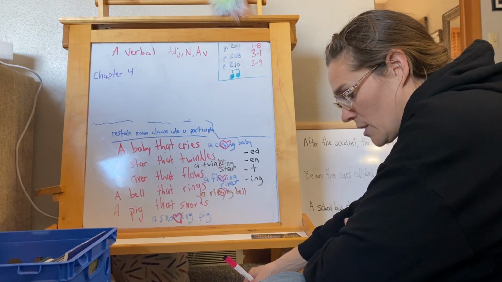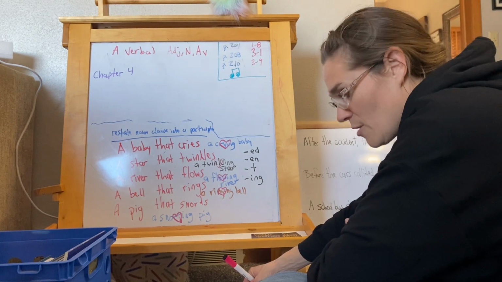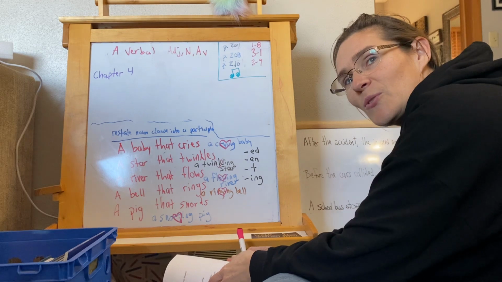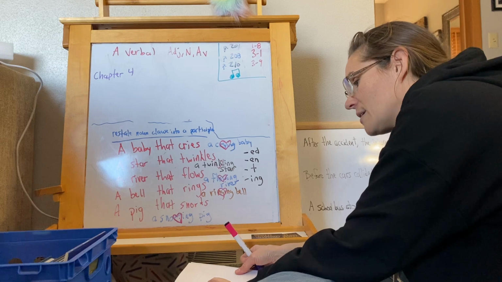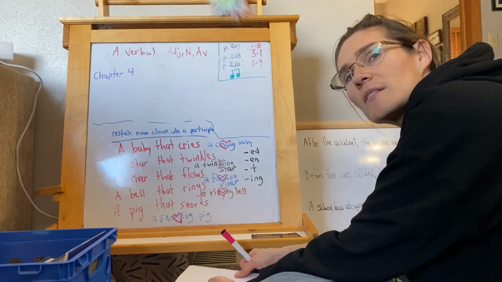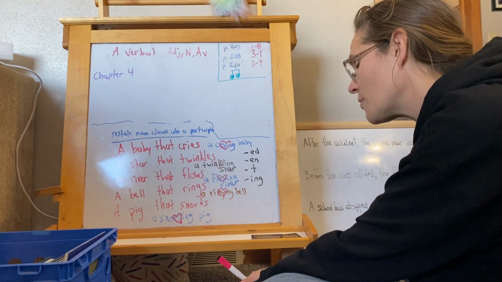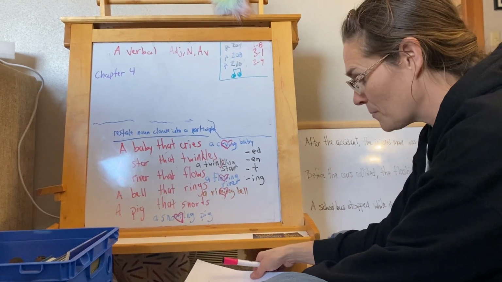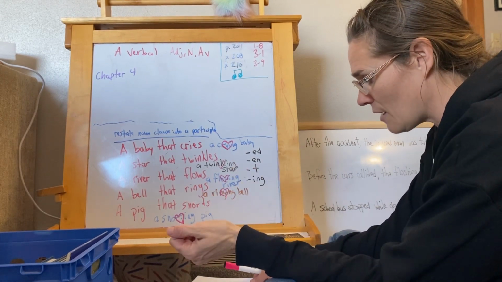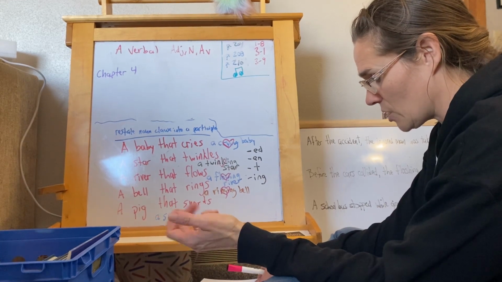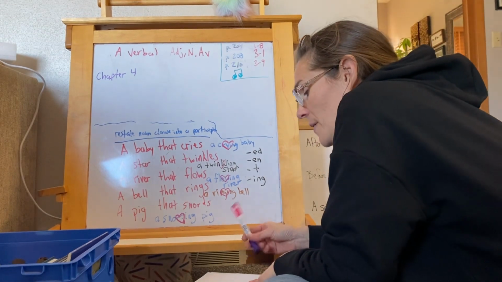It answers the questions how many, whose, which one, what kind, and it modifies a noun or pronoun.